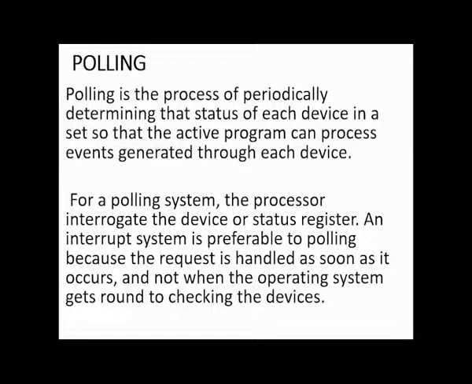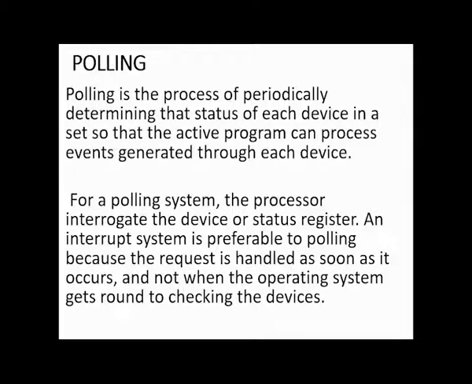All the devices that are connected to the processor, it will start checking them one by one. If there is something to be attended to, it will attend to it, then it continues its work. So the processor has to periodically check all the status registers to see if there is something to be attended to. Then it attends to it, then continues.